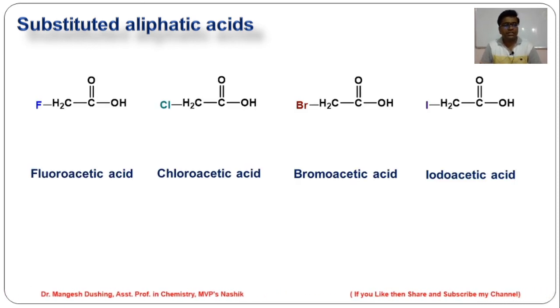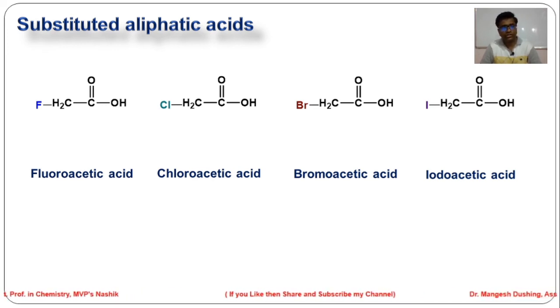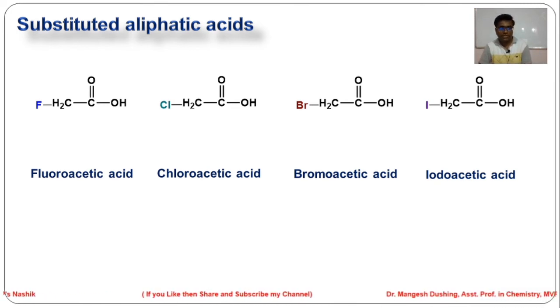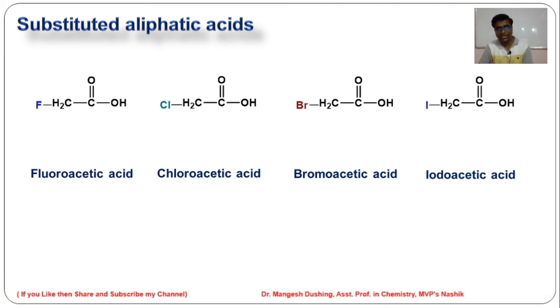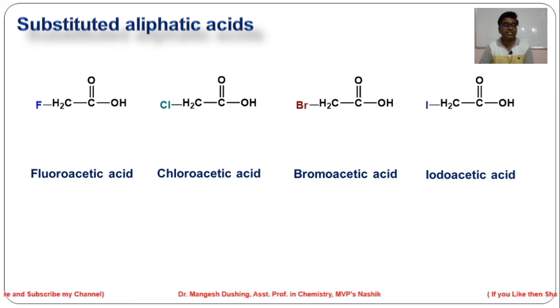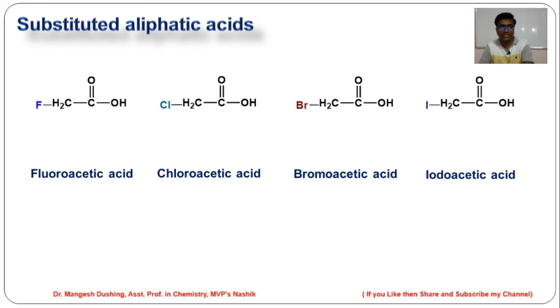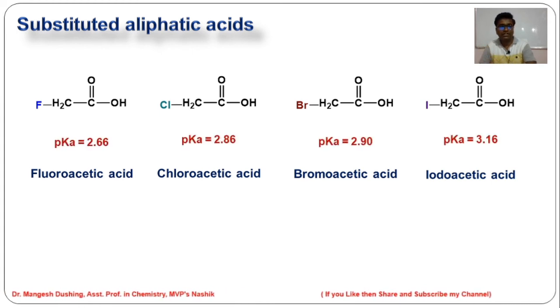Similarly, if you see these monosubstituted aliphatic acids, the first one is fluoroacetic acid, then chloroacetic acid, bromoacetic acid, as well as iodoacetic acid. All are electronegative atoms. Now, this acidity depends upon the electronegativity of these halogens. As we know, fluorine is the most electronegative atom. So the conjugate base of fluoroacetic acid will be more stable compared to chloro, bromo and iodoacetic acid, making it more acidic.